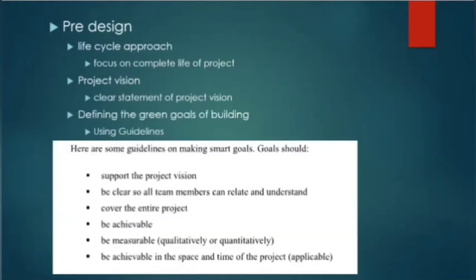Okay. So there are guidelines given for deciding these green goals. Also, the targets and metrics to be used are decided here. Example, the green goal cannot be just that the building should be energy saving. The target should be like it will achieve at least 25% energy saving compared to other similar structures. Also, what metrics are to be used in the project are finalized here. That is how the energy will be measured, etc. Okay.